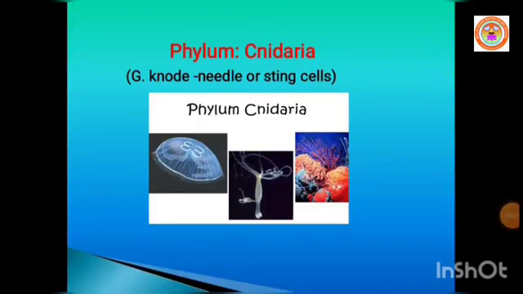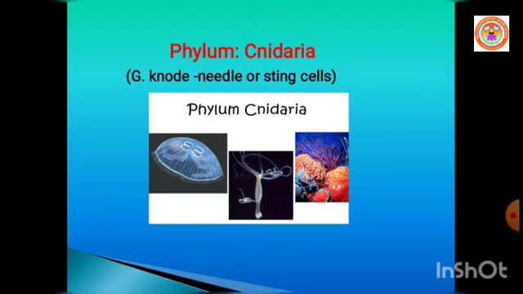Good morning, dear students. Today we are continuing the classification of kingdom Animalia, in which non-chordates, invertebrata. In the previous session, you might have understood about phylum Porifera and their characteristic features with many examples. Today we are continuing with phylum Cnidaria.